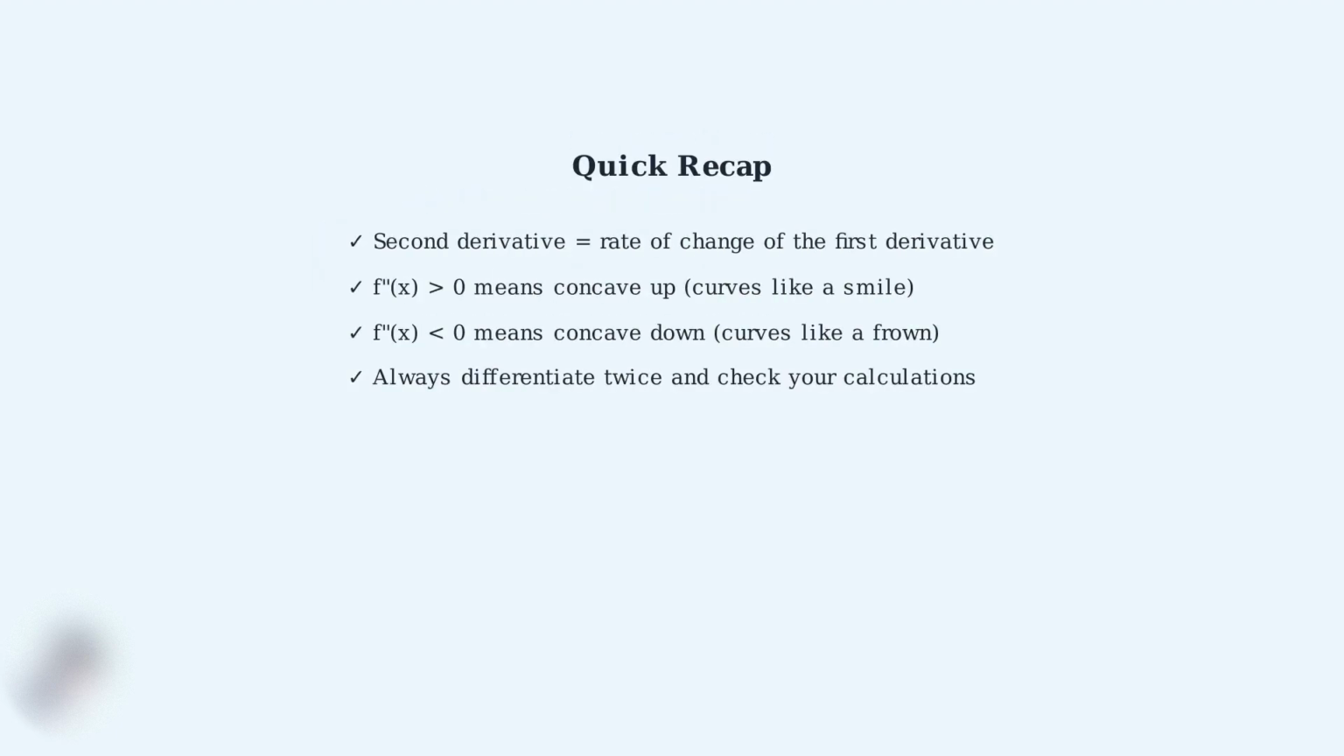Let's quickly recap the key concepts. The second derivative measures how the first derivative changes. When it's positive, the function is concave up like a smile. When negative, it's concave down like a frown. Always remember to differentiate twice and check your work carefully.